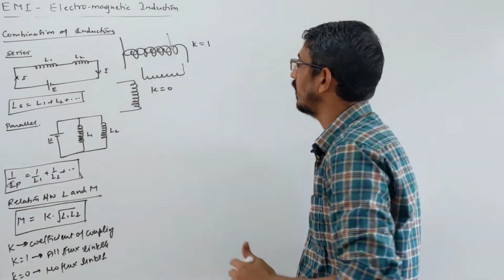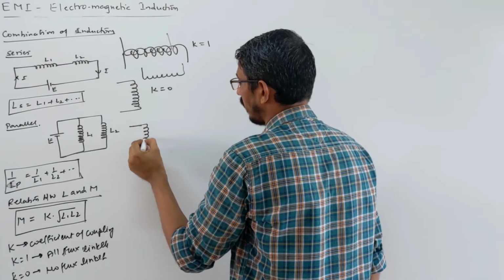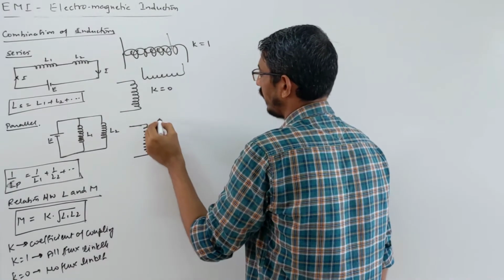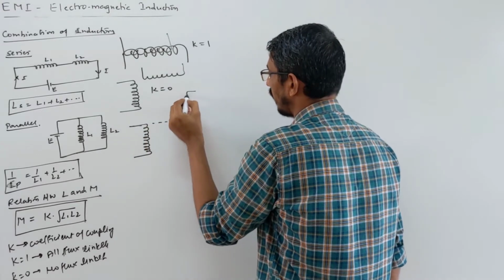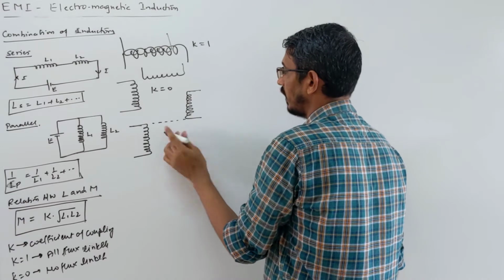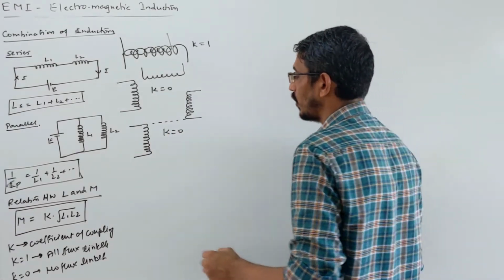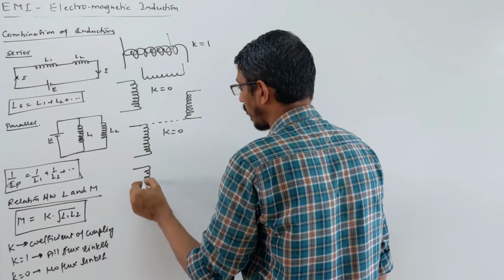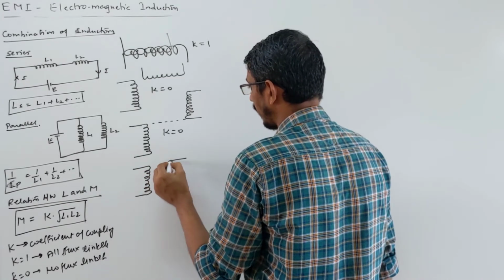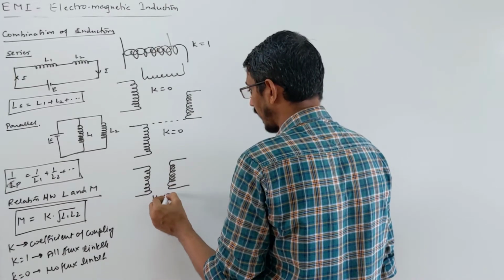Or you have this type of picture, where this is one solenoid and another is like this, they are parallel, but in this case also there is no coupling at all. Or you put them like this, one and another nearby, then coupling will be there, but K will be less than 1.